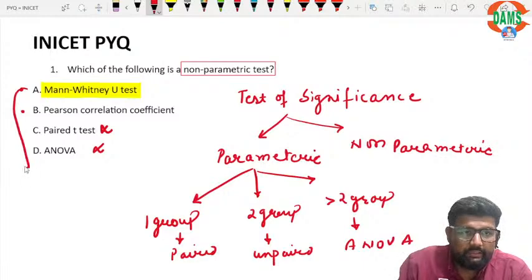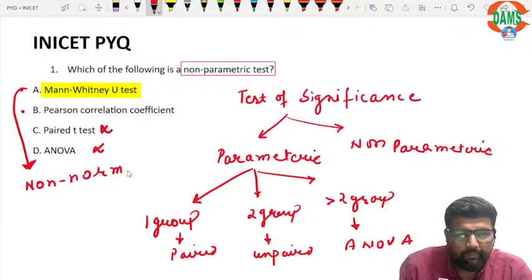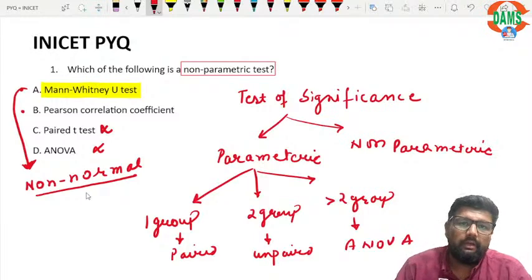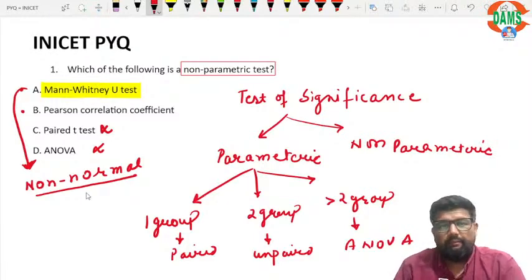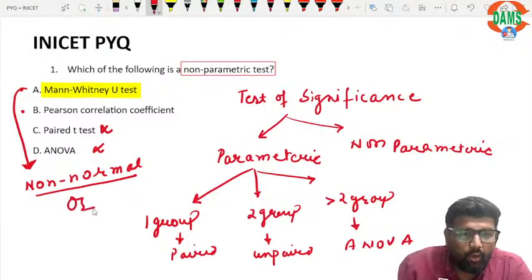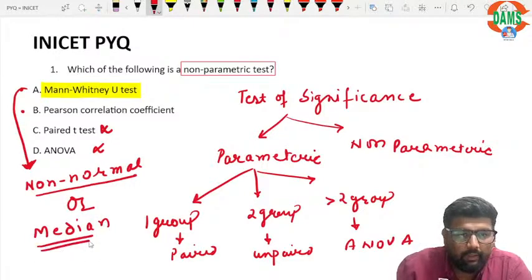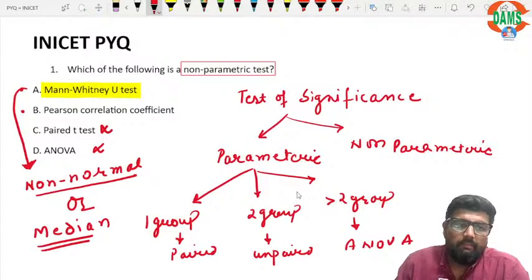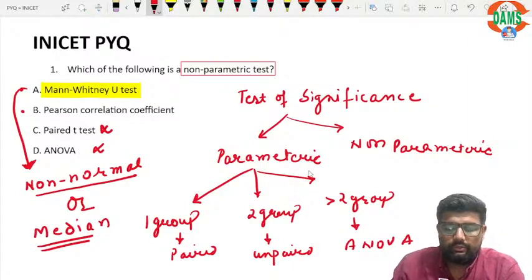So this is used when data is non-normal. What do we mean by non-normal data? When we have outliers. Or you can say when median is given. When median is given, Mann-Whitney test is used.